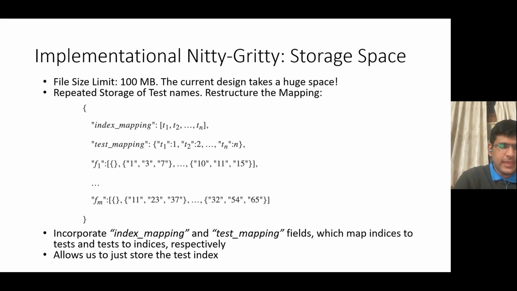So for example, the file F1 earlier had T1, T3, and T7 stored in line 2, but it no longer needs to store those long test names, and instead can just store 1, 3, and 7, which can then be mapped to T1, T3, and T7 using the index mapping structure of this whole mapping object.